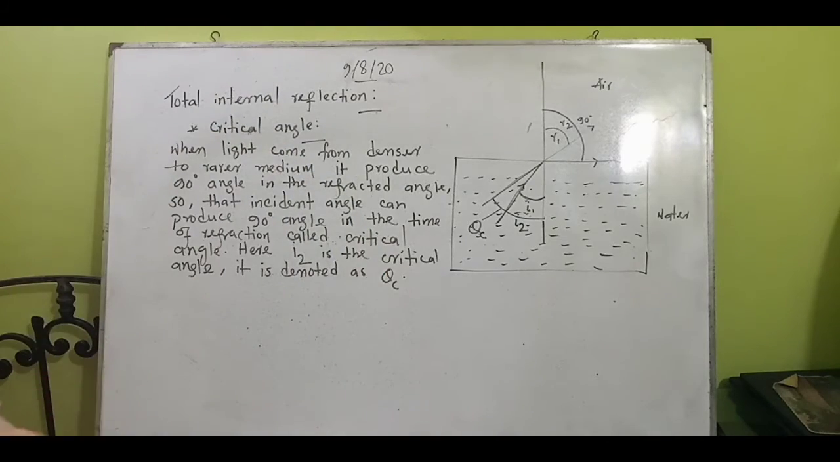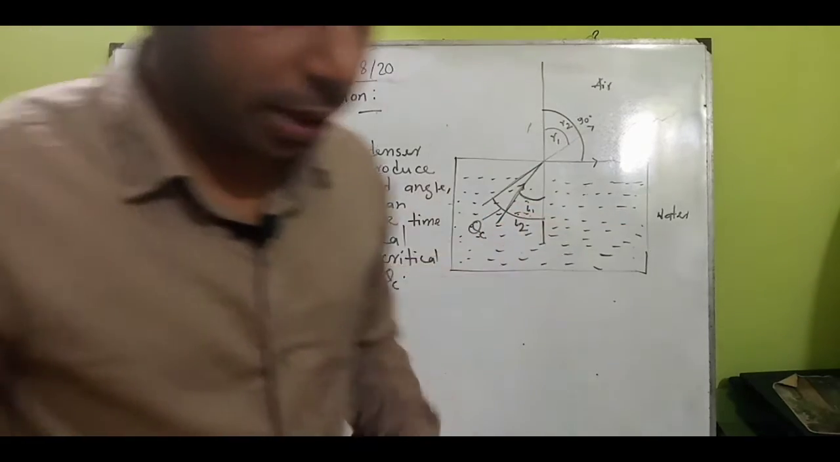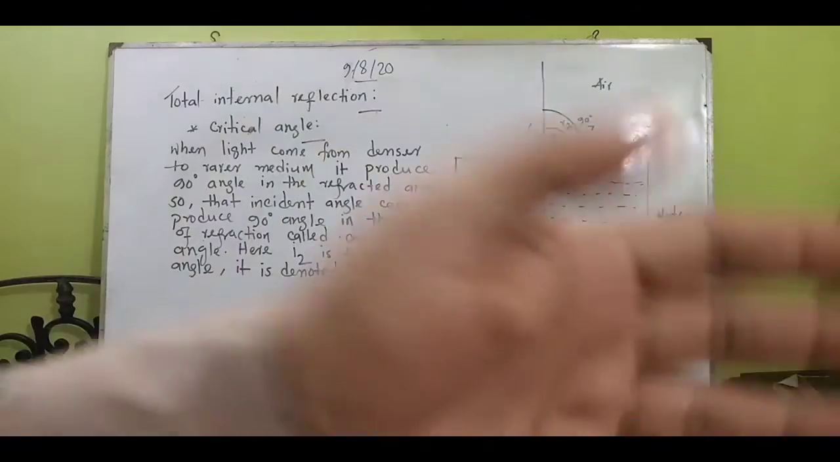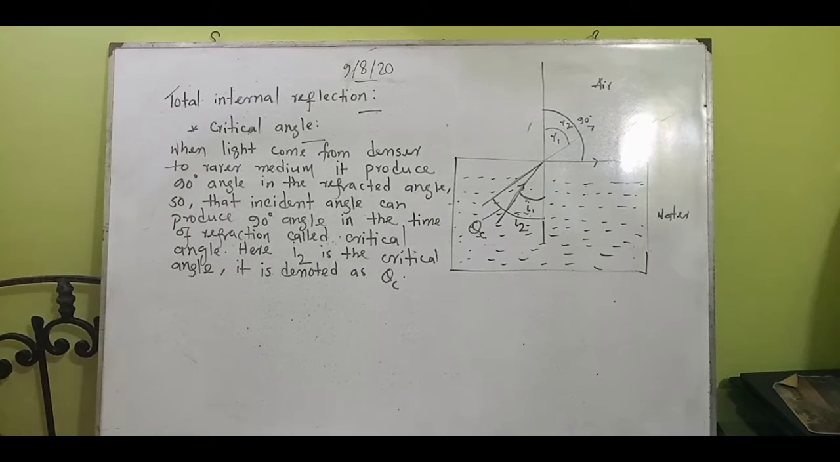Yes, look here. I wrote this in explanation, in long form, for your better understanding. When light comes from a denser to a rarer medium, it produces a 90-degree angle in the refracted angle, so the incident angle that produces a 90-degree angle at the time of refraction is called the critical angle. Here I2 is the critical angle.